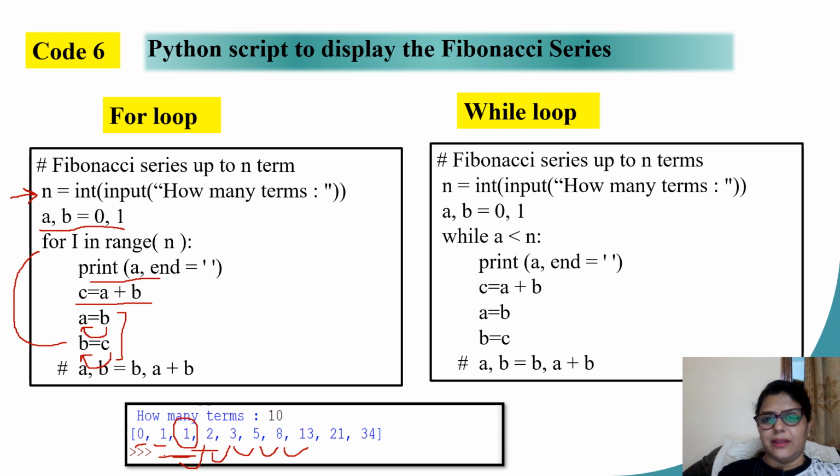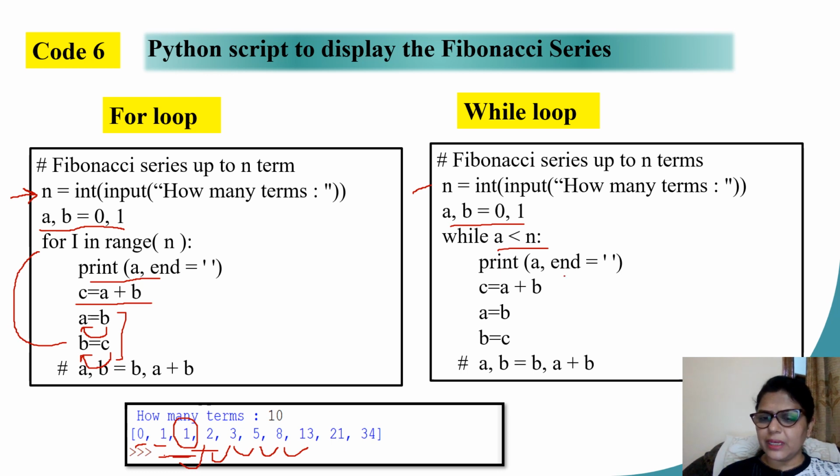Alright. Now this is the same program being done by the while loop. User input, how many terms? First two terms, a and b. Multiple initialization. Children, remember, I can initialize two variables a, b. First value 0 goes to my first variable, second value 1 goes to the second variable b. Here I put in my condition while a is less than or equal to n.